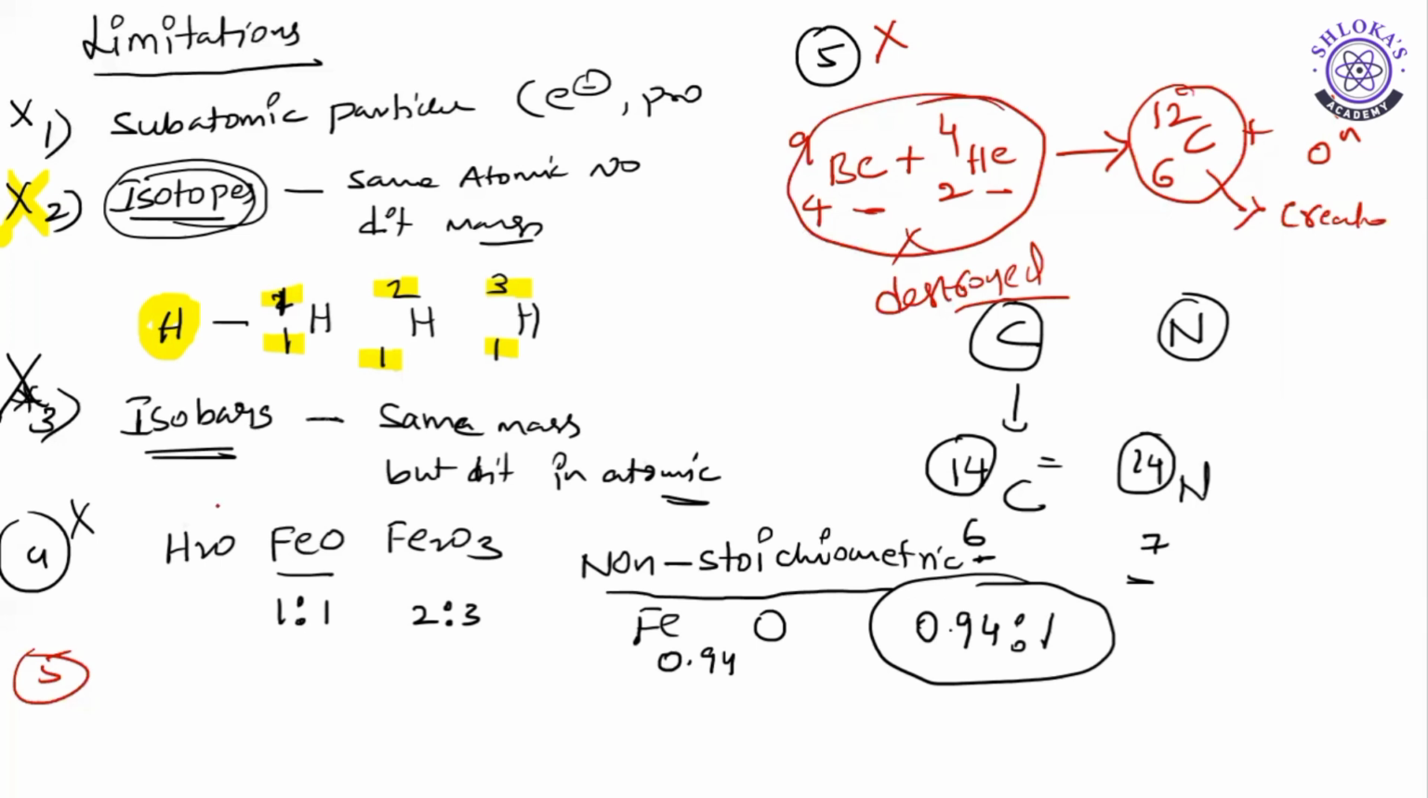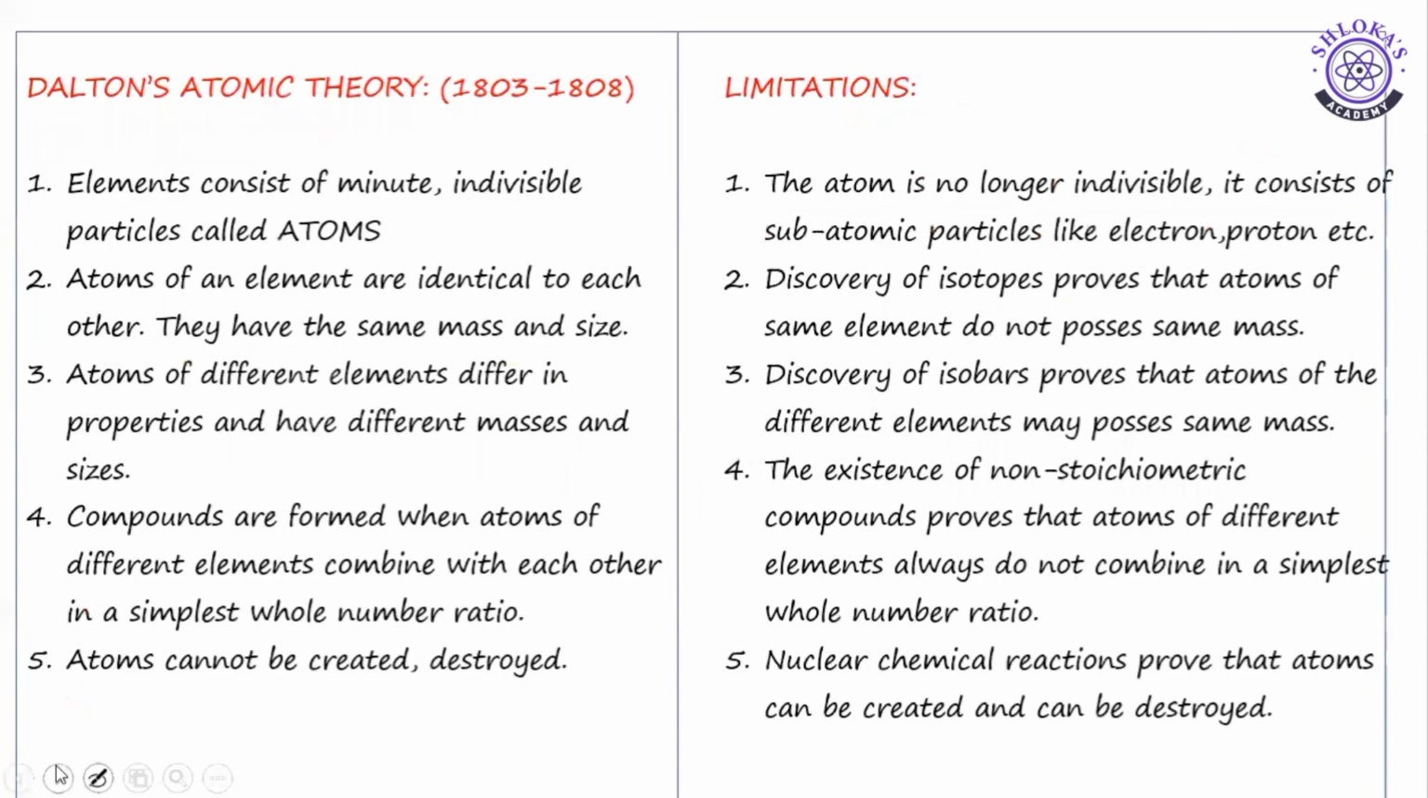So for each and every point, it took years to postulate those five points, and we took five minutes to prove them wrong. So those are the limitations. Because of these limitations, Dalton's atomic theory was discarded, meaning rejected. Now, what are the limitations? Once again, we will recall.